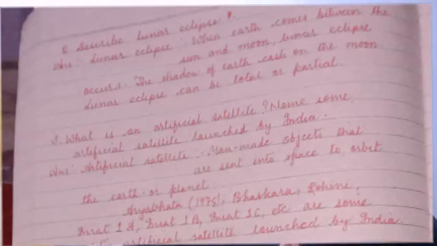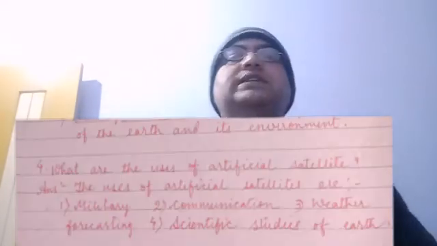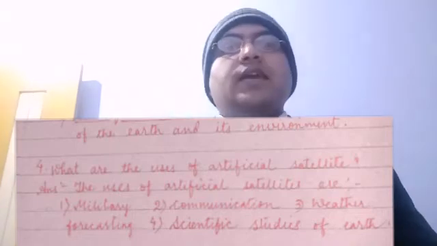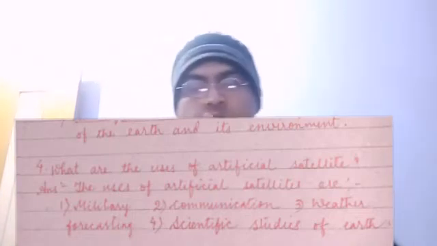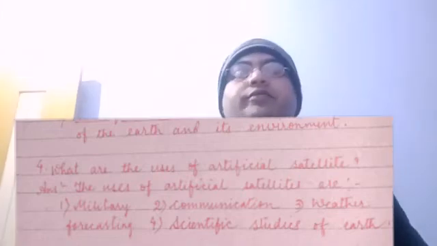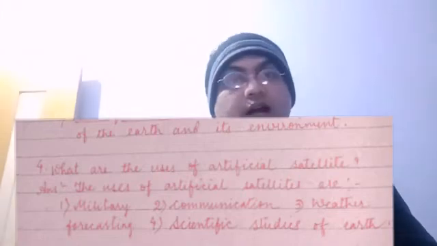Aryabhata, Rohini, Bhaskar, INSAT 1, INSAT 1A, INSAT 1B, INSAT 1C, these are some artificial satellites launched by India. Now comes question number 4. What are the uses of artificial satellites?